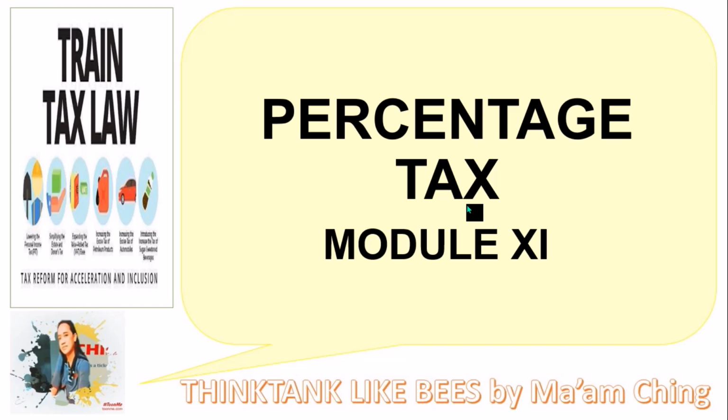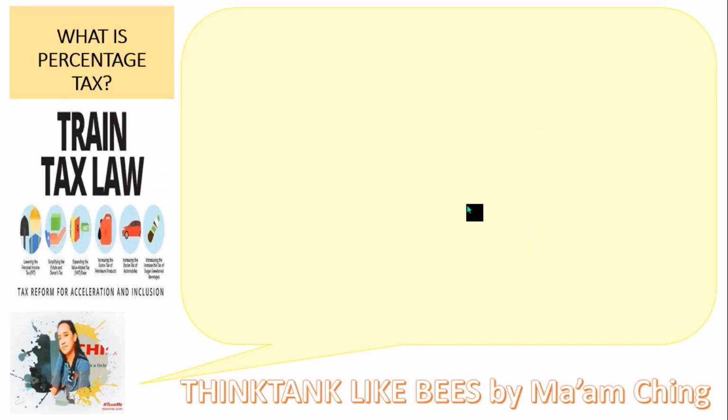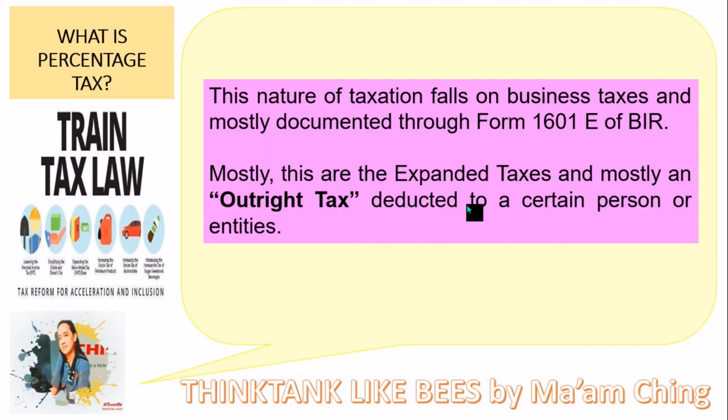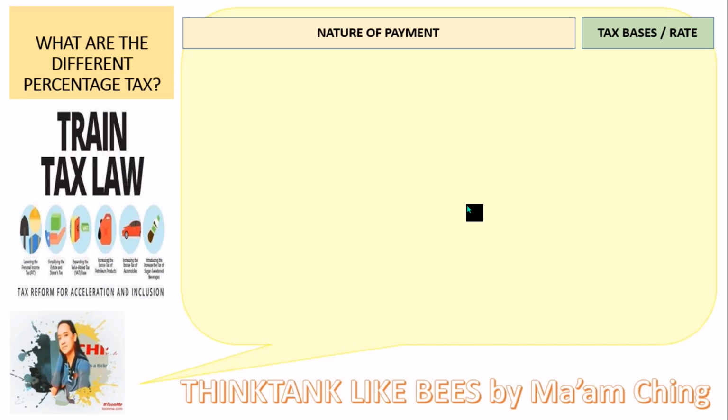So, it is under business tax and Module 11 of our topic, income and business taxation. So, let's start. What is percentage tax? This nature of taxation falls on business taxes and is mostly documented through Form 1601E of the BIR. Mostly these are the expanded taxes and an outright tax deducted from a certain person or entity. So, we have the nature of payment and the tax basis or rate.